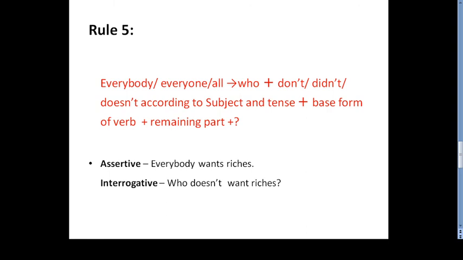The same case: in case of past tense we will take did, in case of present tense do or does, and if the subject is third person singular, in this case we will take does, in all other cases do. We see an example here: everybody wants riches. We find the word everybody here, so to change it to interrogative we will take who does. So: who doesn't want riches? Once we pick doesn't, the verb want will actually be in base form, not wants, it will be want.